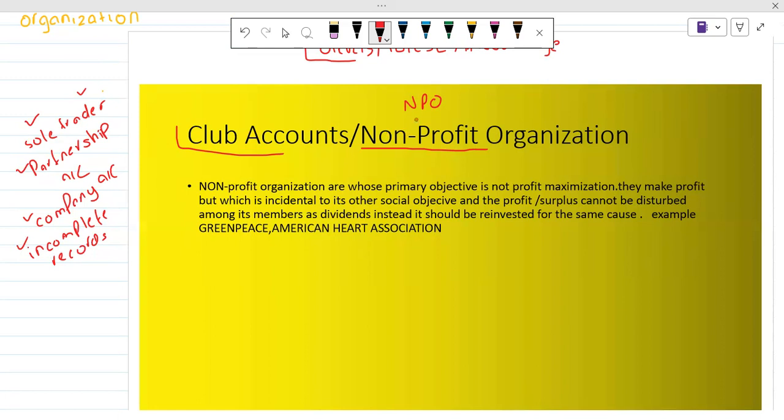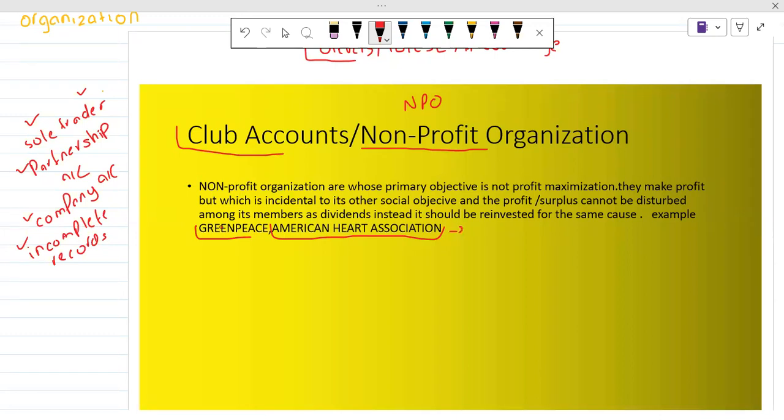You can guess by the name of NPO. An NPO is an organization where getting a profit is not their primary objective. They just make profit, but they use this profit for different social objectives. For example, there are a lot of non-profit organizations established in Pakistan and also in other countries, like Greenpeace and the American Heart Association. So basically, this American Heart Association works for the people